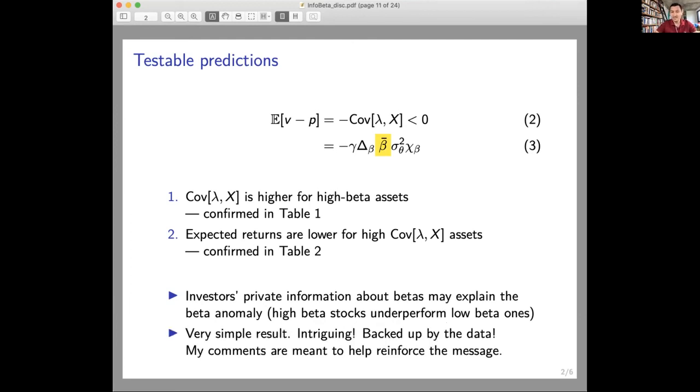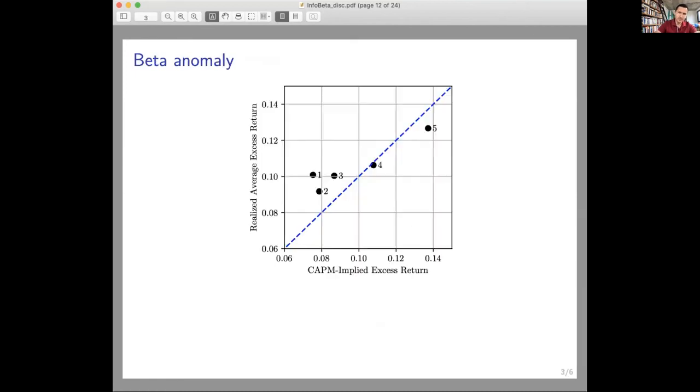I think it's a very simple result. I think it's intriguing. It's backed up by the data. And my comments here are just meant to help reinforce the message of the paper. I don't think the message of the paper should change. I think this is an important finding and an important paper. Okay, so here are my comments.